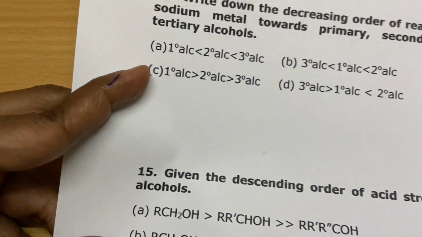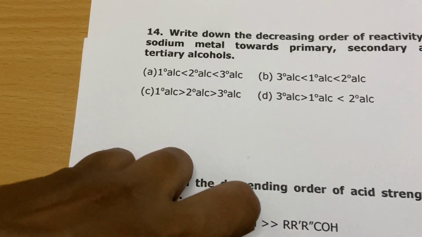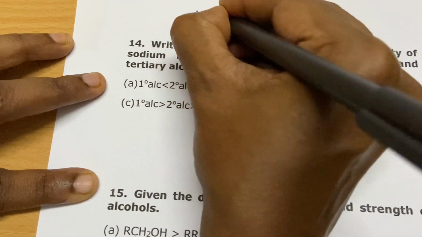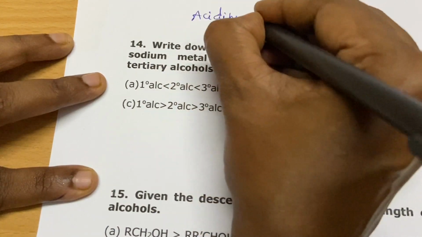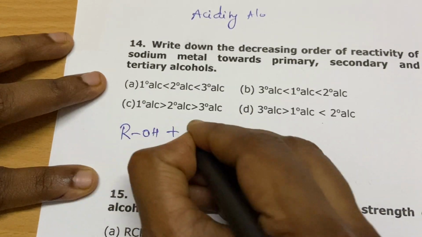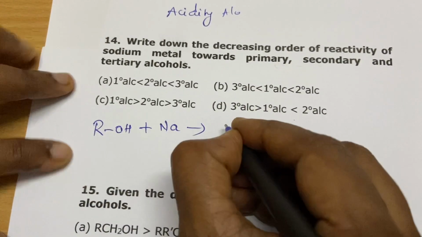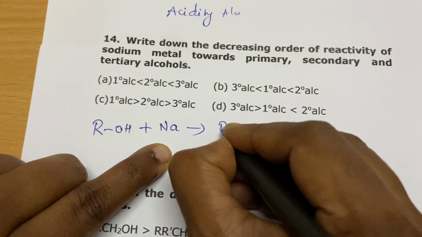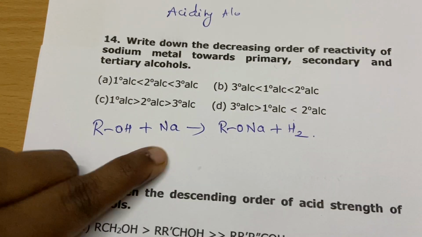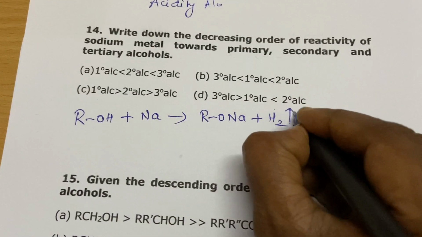Then write down the decreasing order of reactivity of sodium metal towards these. See, here also they are speaking about the acidity of alcohol. So what is the reaction? ROH plus sodium metal. Here also there is an abstraction of proton, and your hydrogen gets liberated.